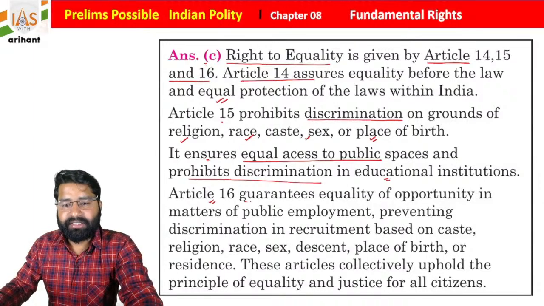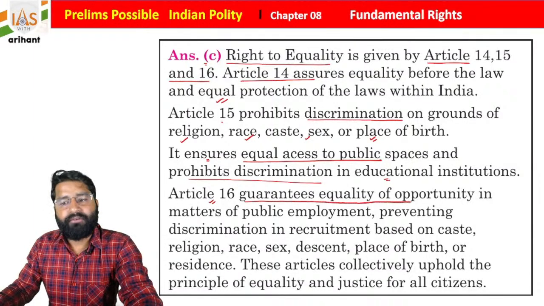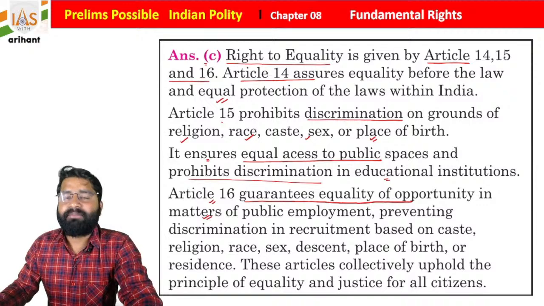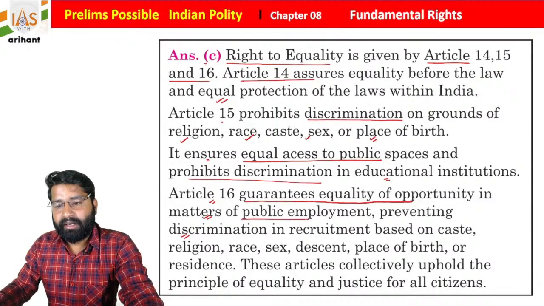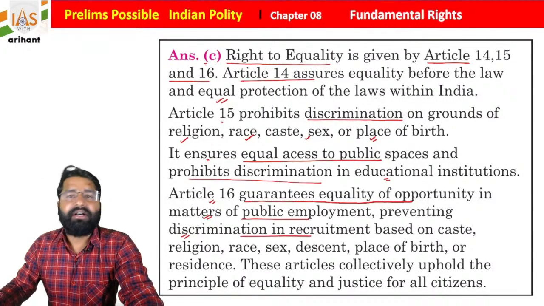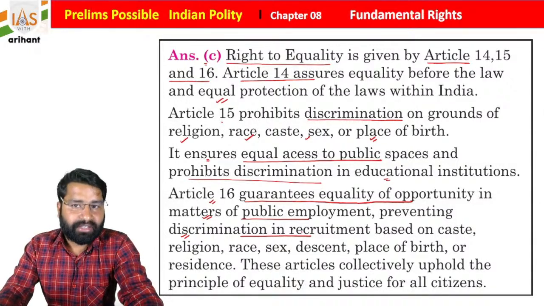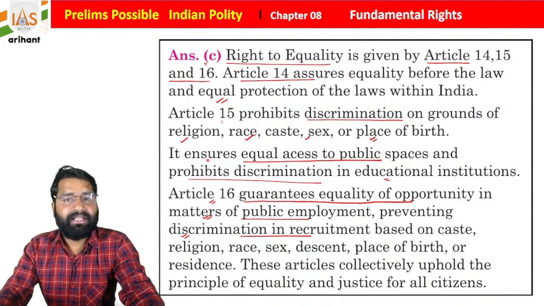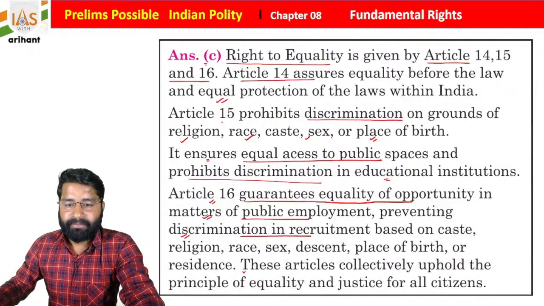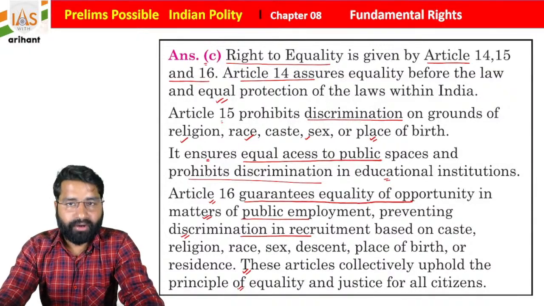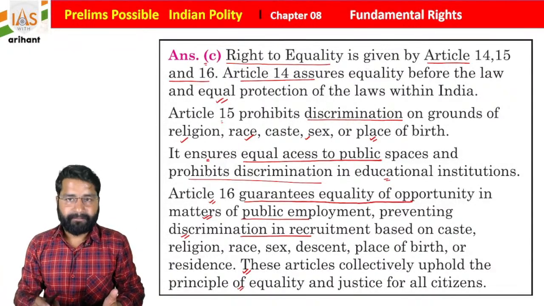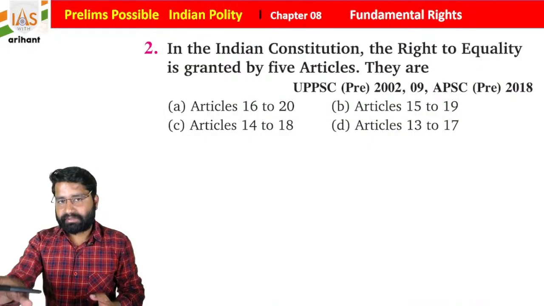Article 16 guarantees equality of opportunity in matters of public employment, preventing discrimination in recruitment based on caste, sex, religion, place of birth or descent. Okay, so these articles collectively uphold the principle of equality and justice for all, meaning everyone is going to be treated equally.